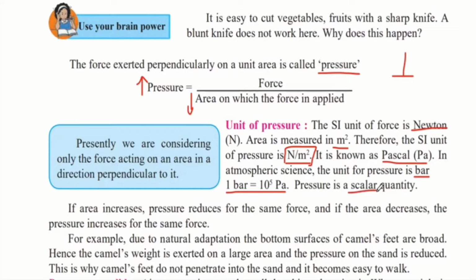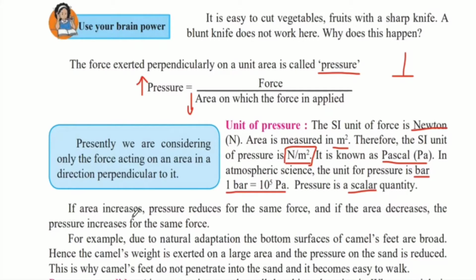How do we come to know this? We know that there are two types of quantities, scalar and vector. Both scalar and vector depend on the amount, that is the magnitude, of force applied. But vector quantities additionally depend on the direction as well. But we know that the direction for pressure is always taken perpendicularly. Therefore, there is no directional component when we take pressure into account. Therefore, it is just a scalar quantity that only depends on the magnitude of pressure.